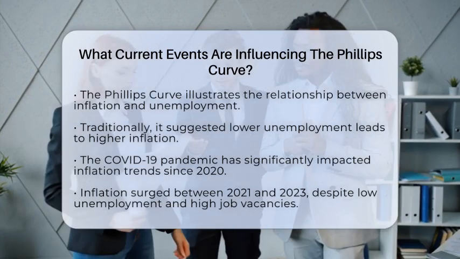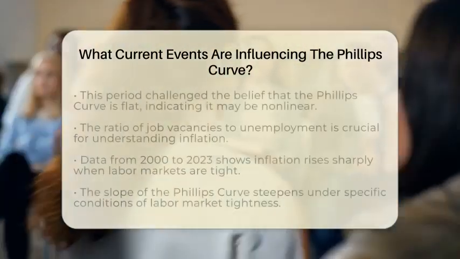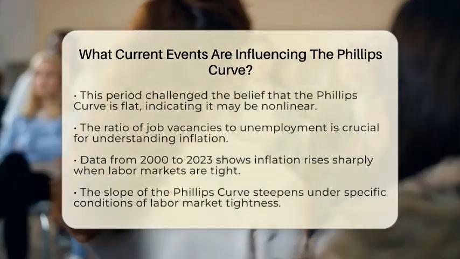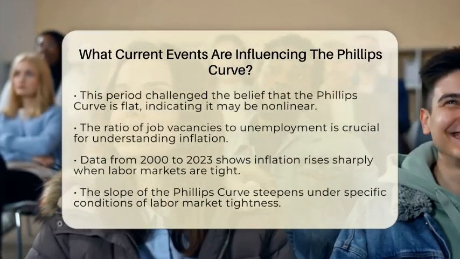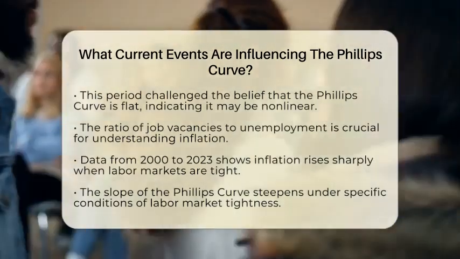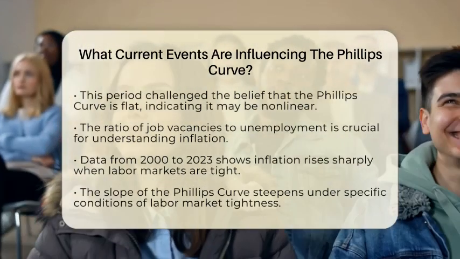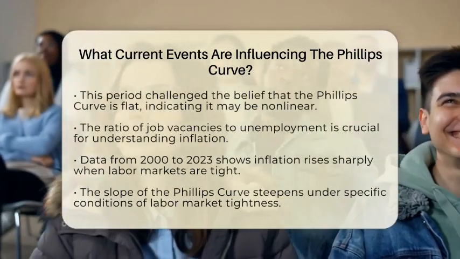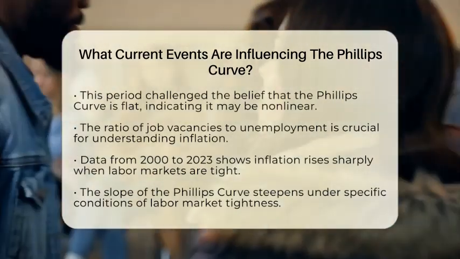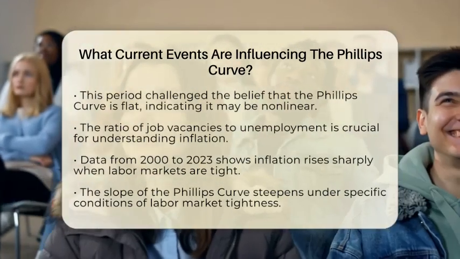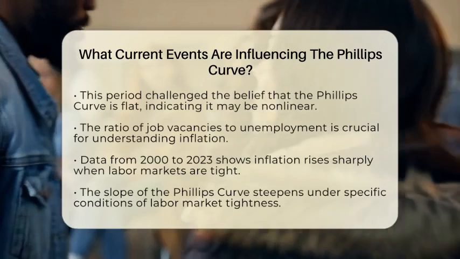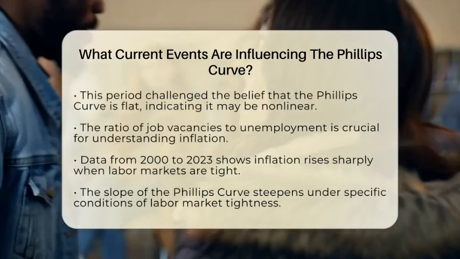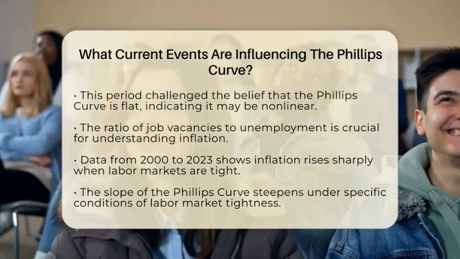This means inflation can accelerate quickly when labor market tightness crosses a certain point, such as when job vacancies exceed unemployment. The ratio of job vacancies to unemployment has become essential for understanding inflation trends. Data from 2000 to 2023 shows that when labor markets are tight, inflation tends to rise more sharply. This suggests that the Phillips curve slope steepens under specific conditions. Policies aimed at keeping unemployment very low for extended periods could lead to faster inflation than previously expected.